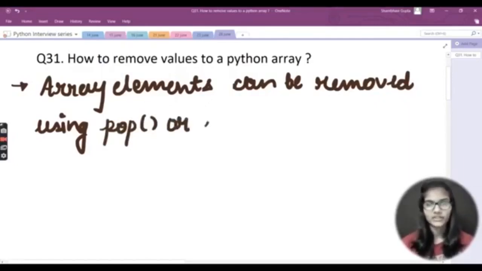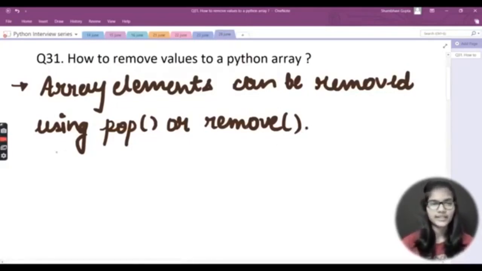Or my second function is the remove function, pop or remove, right? These are the two functions with the help of which we can remove values from a Python array. Now we'll see what the difference between pop and remove is as well, because there are two functions, there must be some difference between them.